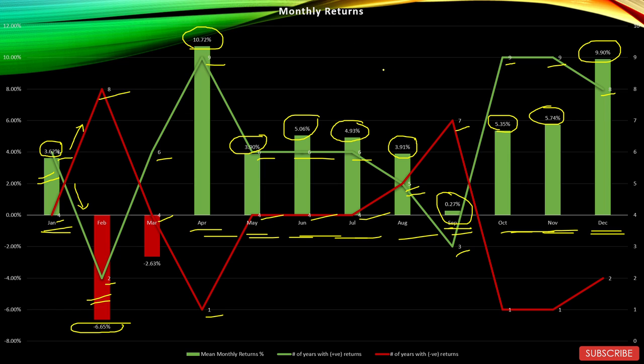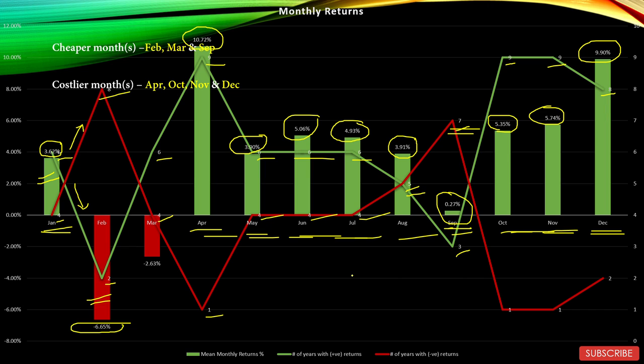Let's see the key takeaways. Cheaper months, February, March, and September. So February and March with negative average returns of minus 6.65% and minus 2.63% respectively, and September with negligible returns of 0.27%, but more importantly, 7 times in the last 10 years, the sector has given negative returns in the month of September.